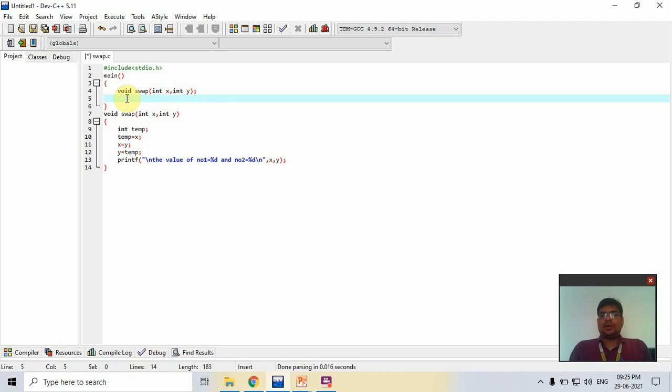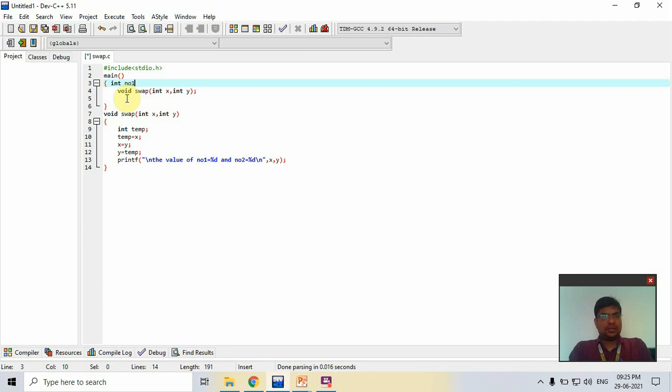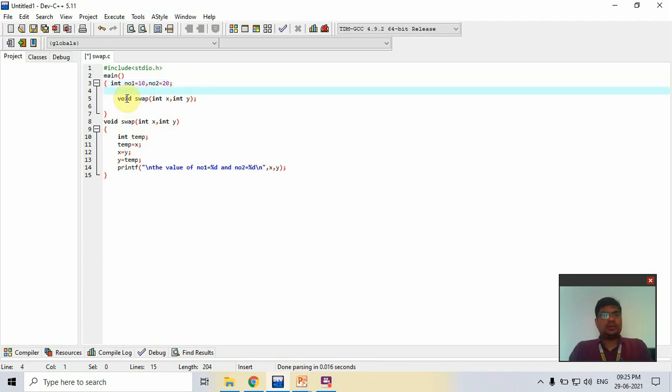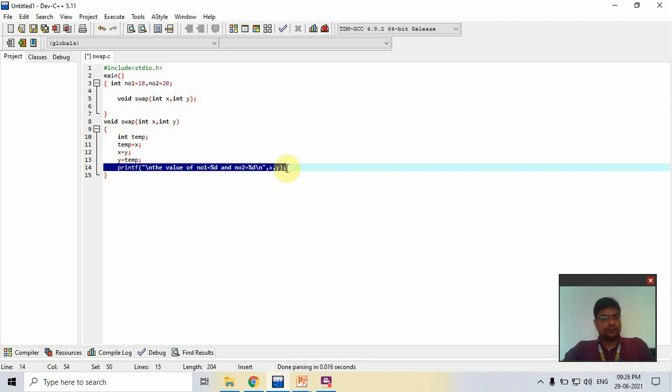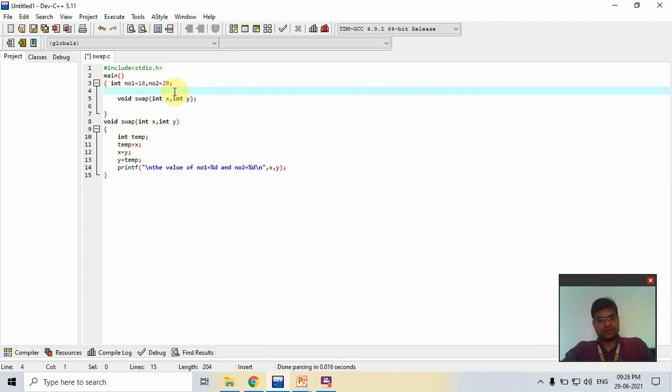Now I need int x and int y for that, so first you declare them here. I create int no1 is equal to 10, comma, no2 is equal to 20. So there I create two numbers: number 1 is equal to 10 and number 2 is equal to 20. First I print these numbers to check the original numbers.